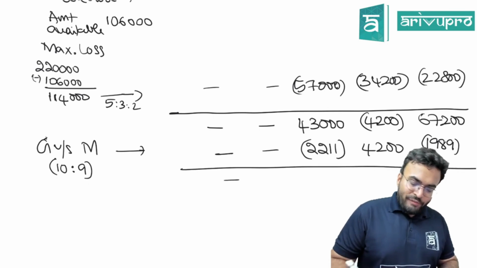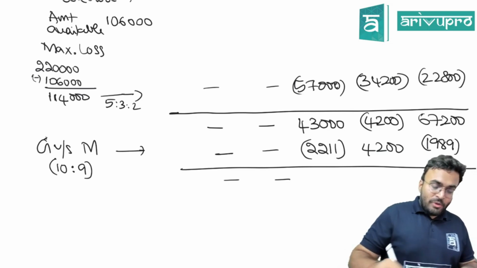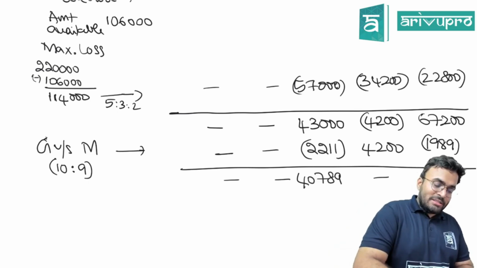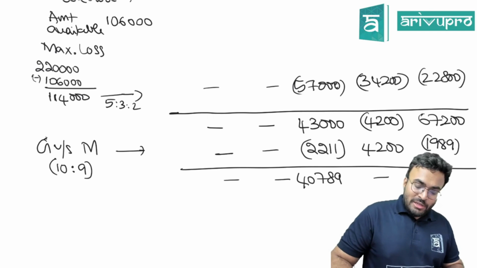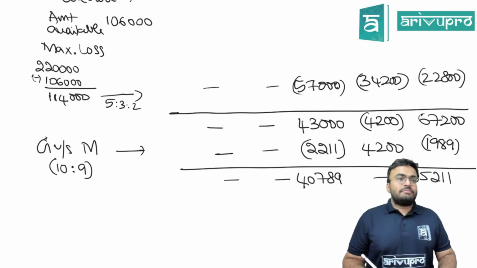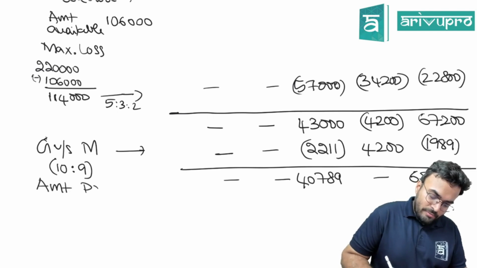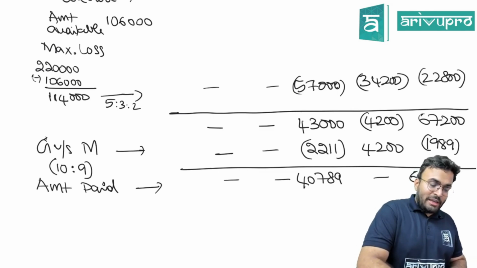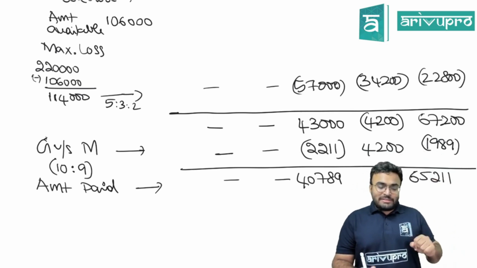Find the amount: 43,000 minus 2211, you will get 40,789. Here it is 0, and here it is 67,200 minus 1989, which is 65,211. Clear? What is this? This is the amount paid. If you total 40,789 and the other amount, you will get 1,06,000. Remember how much you had in your hand? 1,06,000. This is the amount paid.